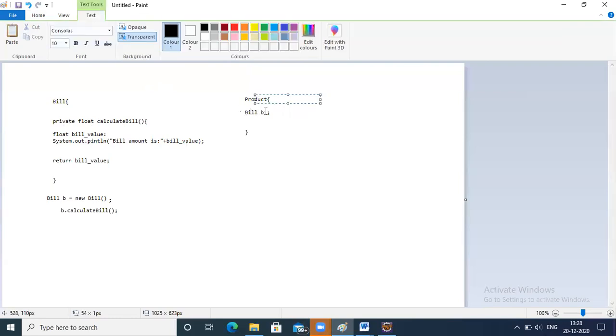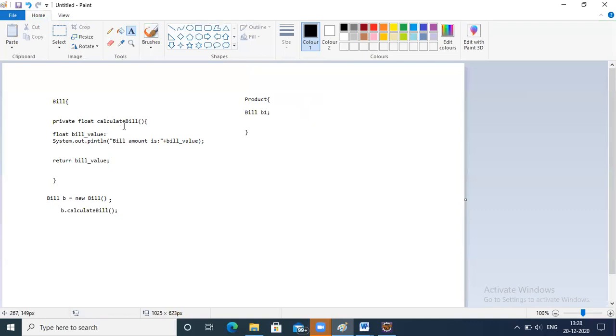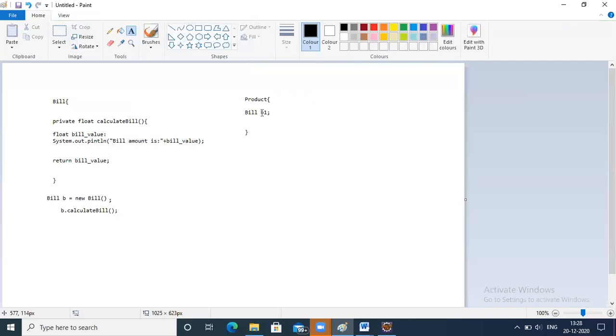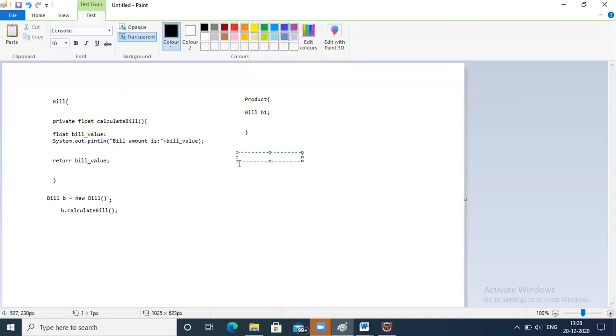Inside this, I'm able to access a bill object, isn't it? Now b1 dot calculate bill, I can view it because b1 is an object of bill. So b1 can access, but the difference comes when you try to extend it to another class. Then the difference will come for these access specifiers, accessibility.